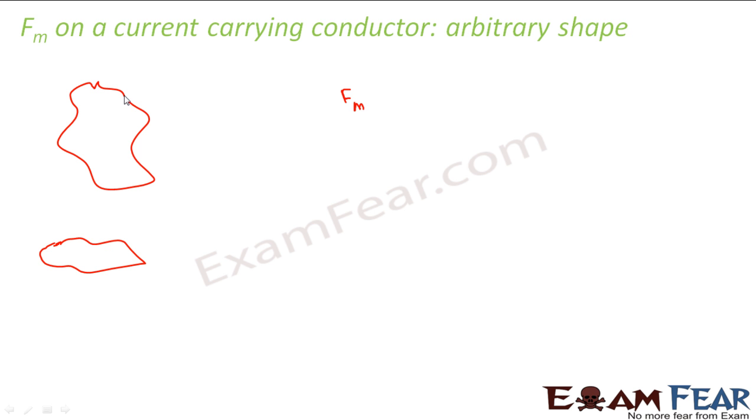In that case, we take a small element of the conductor, because we don't know the shape of the conductor at all. So we cannot tell anything about its dimensions. Let us suppose I took a small element, say dl, of the conductor, and then I find out the magnetic force on this small element of length dl. And then I say that the total magnetic force will be the summation of I dl cross B, or in case of continuity, the integration of I dl cross B.